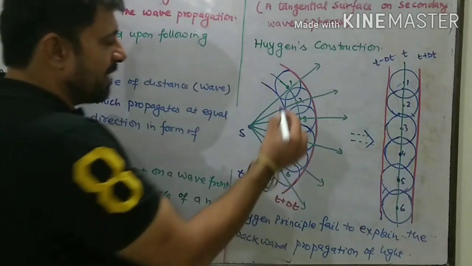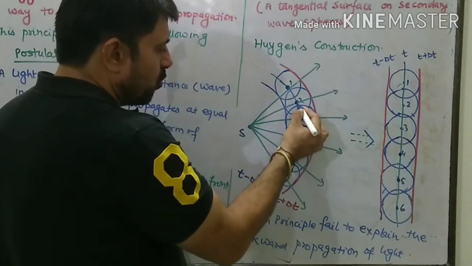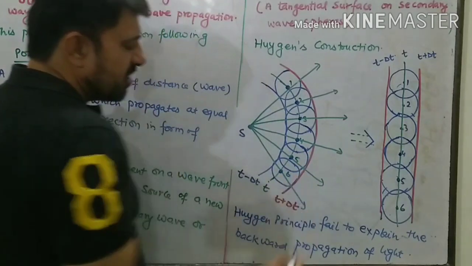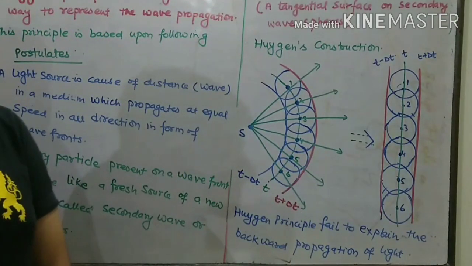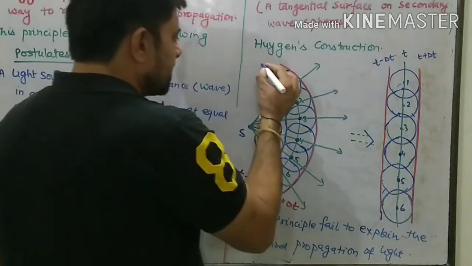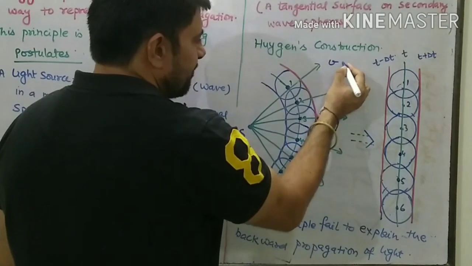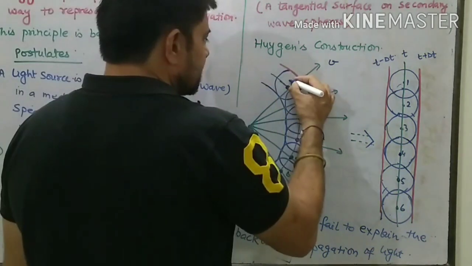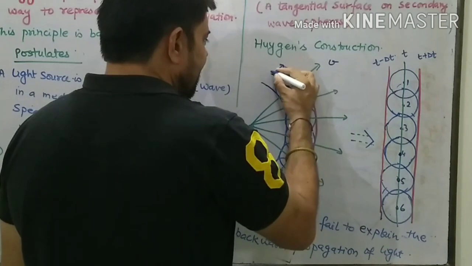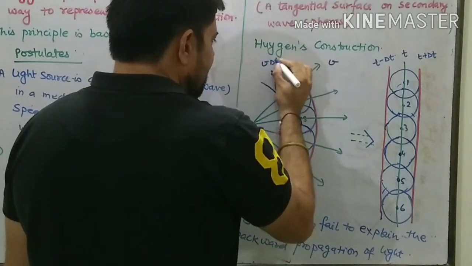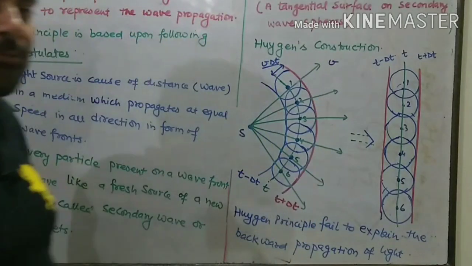On this wavefront I have assumed 6 points, 1, 2, 3, 4, 5, 6. हमें पता है light is traveling at equal speed in the same medium. Suppose v be the speed of light, और हमने पता किया है कि अगला वेवफ्रंट डेल्टा टी टाइम पर आएगा. तो what is the radius, what is the distance covered by light in delta t time? v delta t. So v delta t is the distance between the two wavefronts.